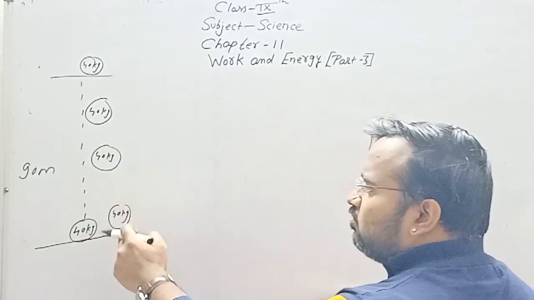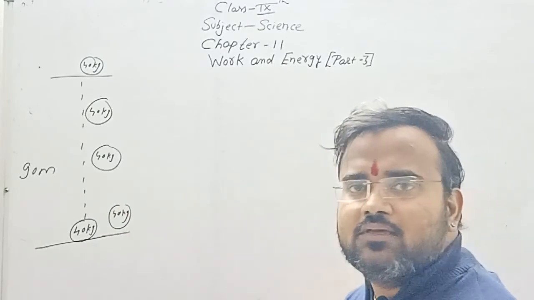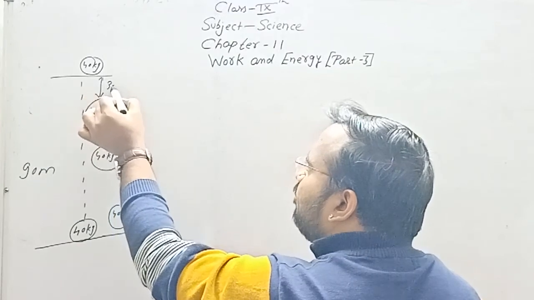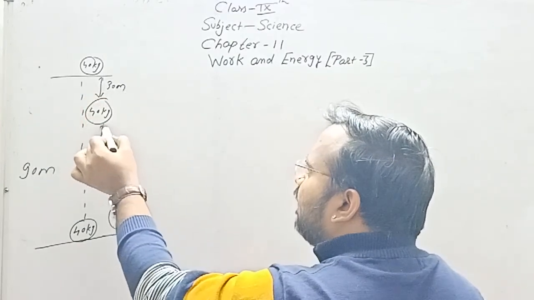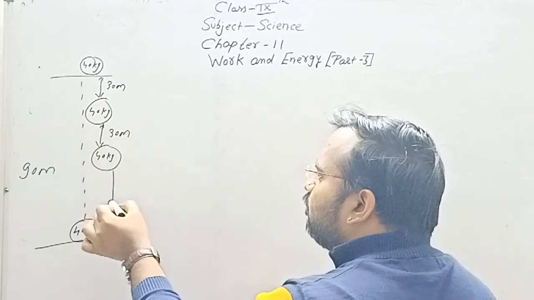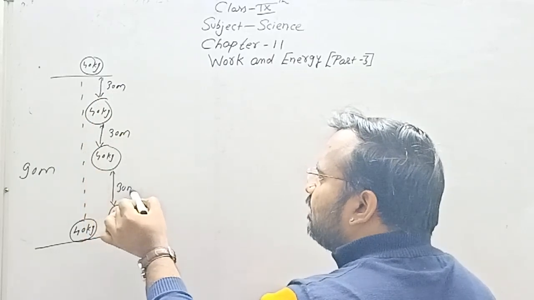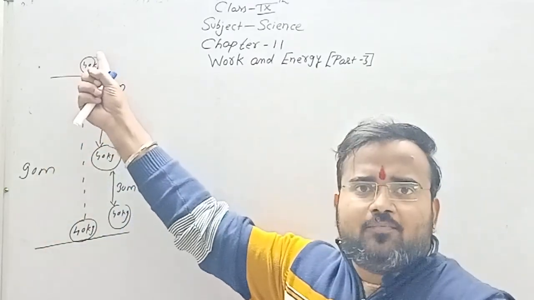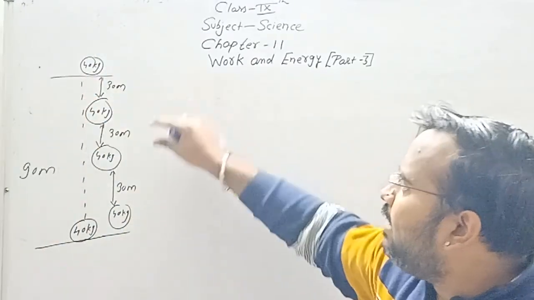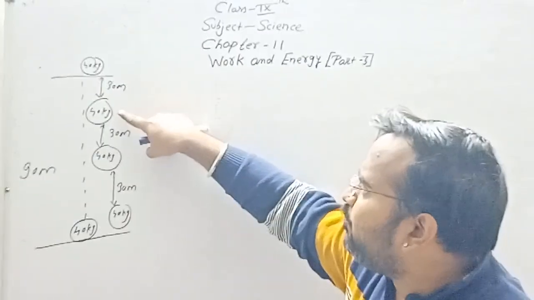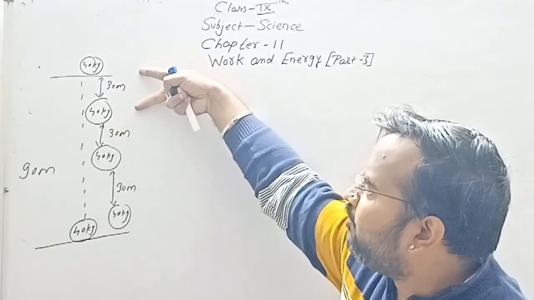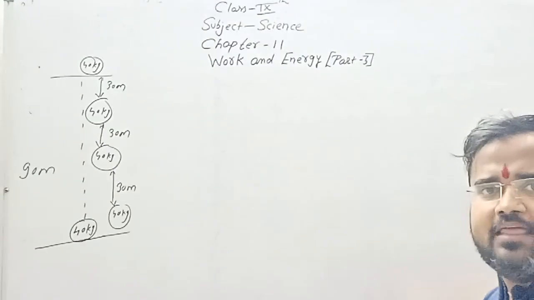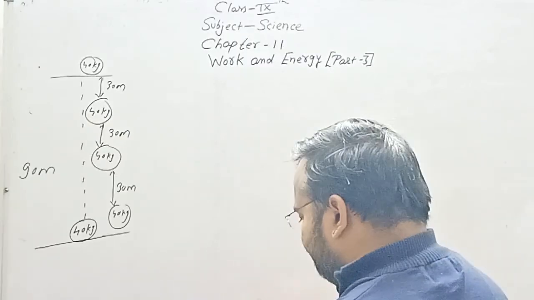Now see, this object has not touched the ground, it is about to touch. For example, from here to here the height is 30 meter, from here to here the height is 30 meter, and from here to here the height is 30 meter. This is the 90 meter height. The object is placed at a height of 90 meter, and when I release it, the object covers a displacement of 30 meter, 30 meter and 30 meter. Now we are going to prove how the energy is conserved in the universe.